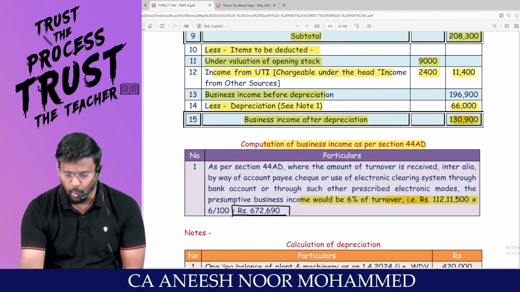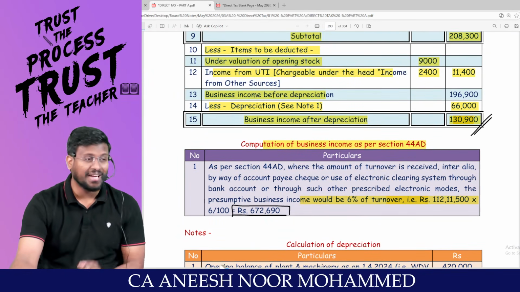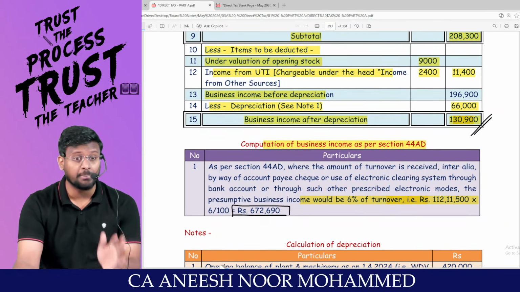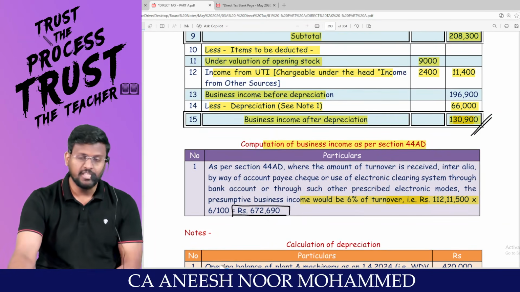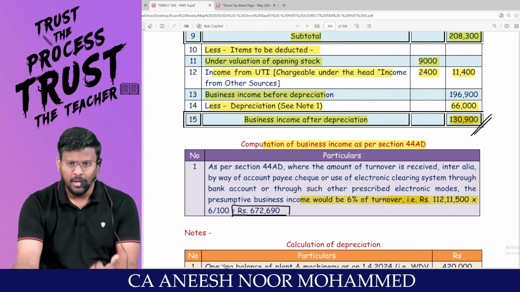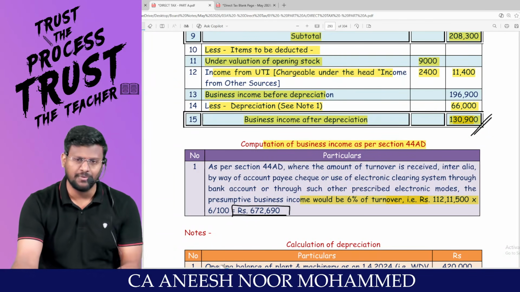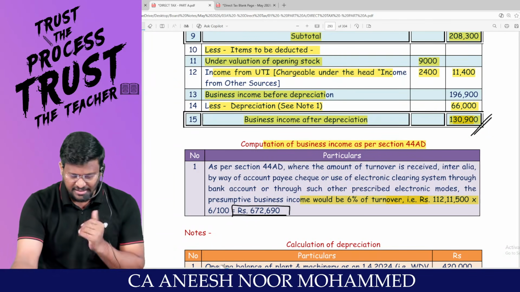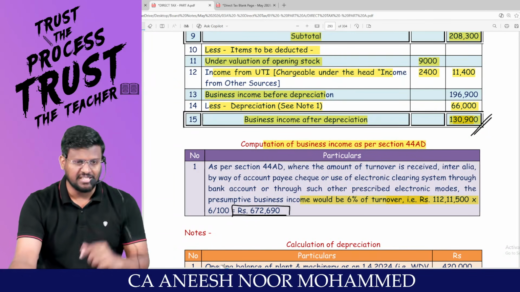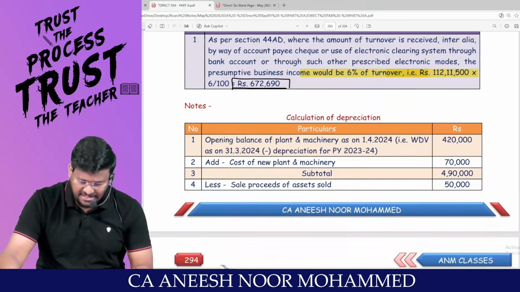Whereas the total income as per the normal route is 1,30,000 only. Better, very much better. It's better to maintain books of accounts and better to do tax audit under section 44AB, because otherwise your presumptive taxation income will be 6,72,000.